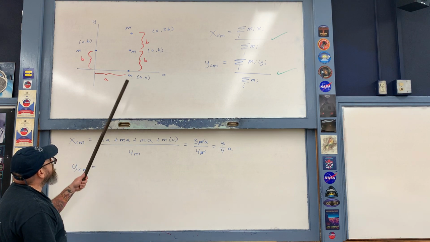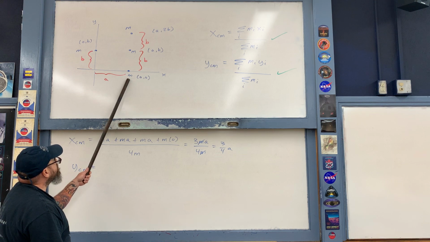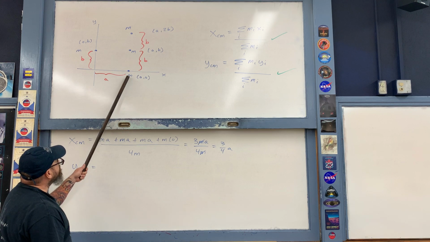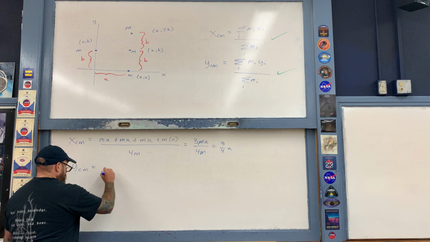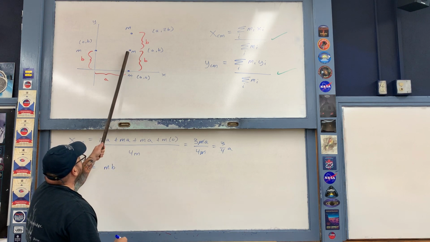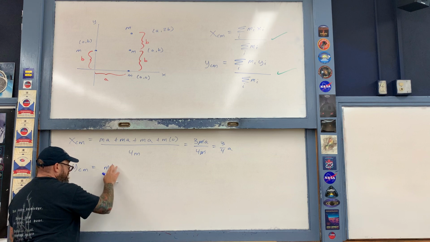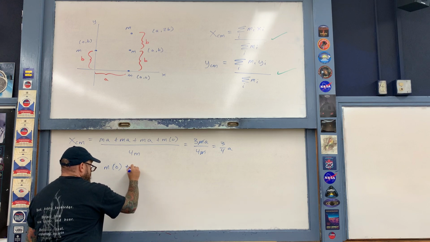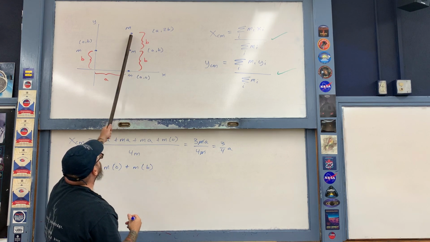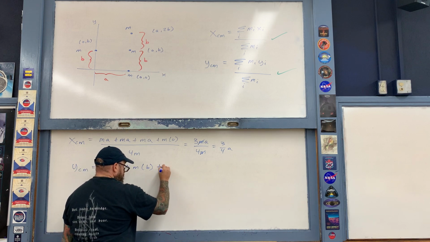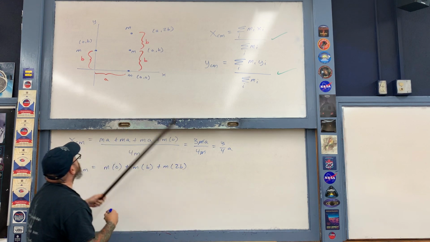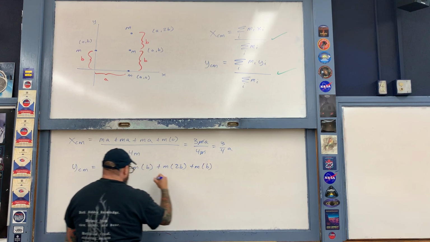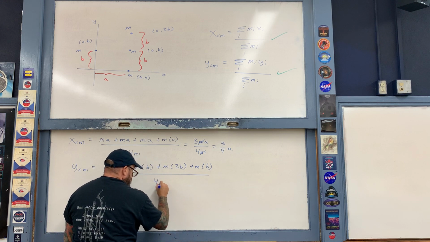Starting over here on the lower right-hand side of the diagram once again, we take the product of each mass with its y-coordinate, and then add it all together. So first of all, I'm going to have m times b, plus m times 0. And then the middle one here is m times b. And then this one up here is m times 2b. And then don't forget the one over here on the left-hand side, m times b. And then we divide by the sum of the masses, which is once again 4m.